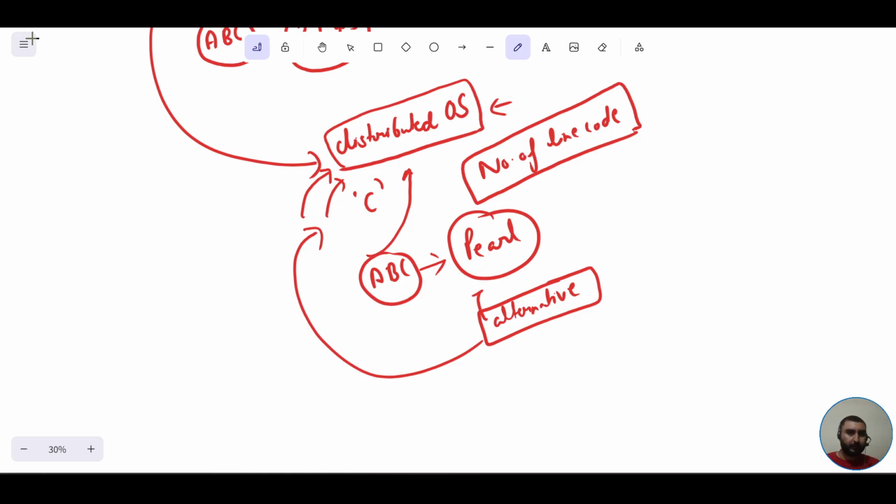He wanted to create a programming language which could perform the computational tasks related to this distributed operating system. This is how the idea of creating Python came into the mind of Guido van Rossum, who is also known as the father of Python.